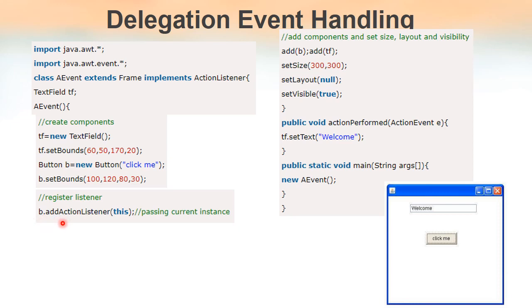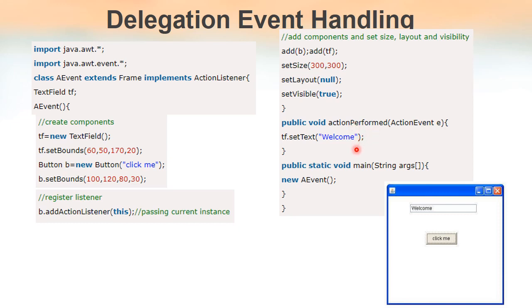For registering the listener with this source, we have to call the method add type listener. Here the type listener is ActionListener. So b.addActionListener means the action listener will be registered with this button b. And for this ActionListener interface, there is a method named actionPerformed that is automatically called when an event occurs.